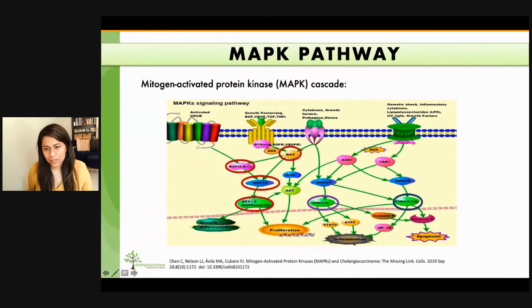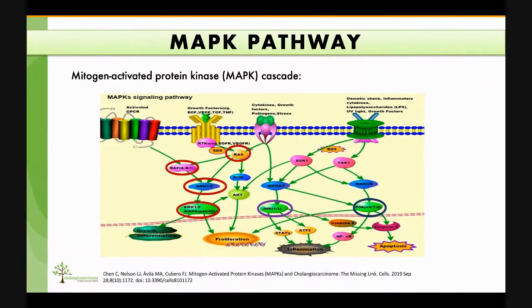Now, the mitogen-activated protein kinase pathway is a cascade of signaling and is one of the most commonly dysregulated pathways in human cancers. As you can see, it's a very complex system. In mammalian cells, there are at least 3 different kinds of MAP signaling transduction pathways which end with 3 proteins, the ERK1/2, JNK1/2, and P38, that eventually transduce extracellular signals into the nucleus and induce a response in that cell.